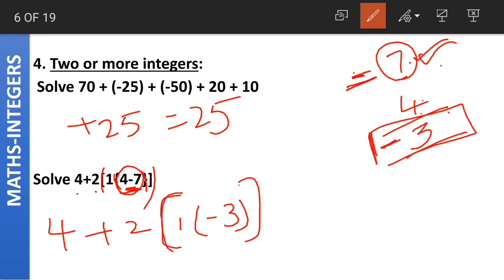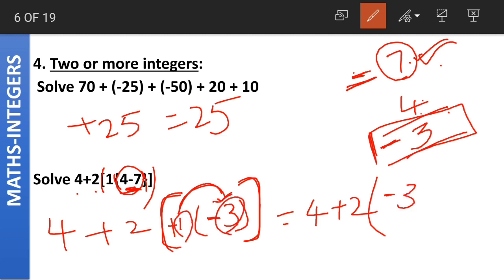Again, let us solve this bracket now. 1 into minus 3. How do we write this? Let us multiply the signs first. 1 has a positive sign and minus 3 has a negative sign. Plus into minus becomes what? Plus into minus becomes minus. Then we multiply the absolute values. 1 into 3. 1 3s are 3.